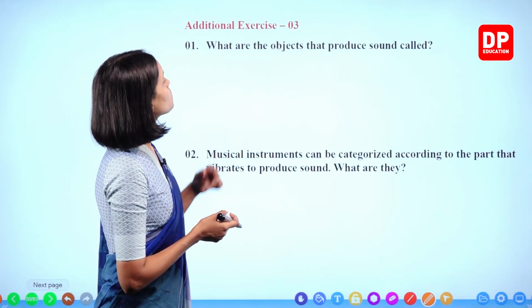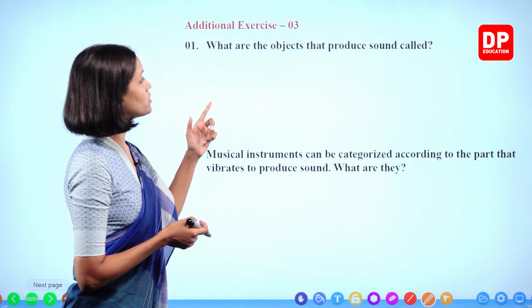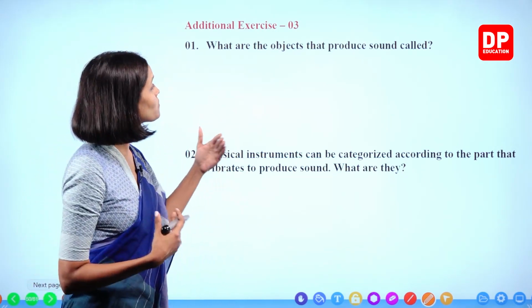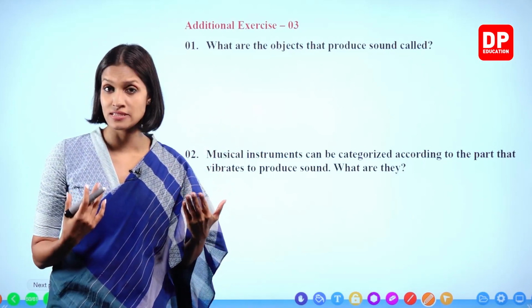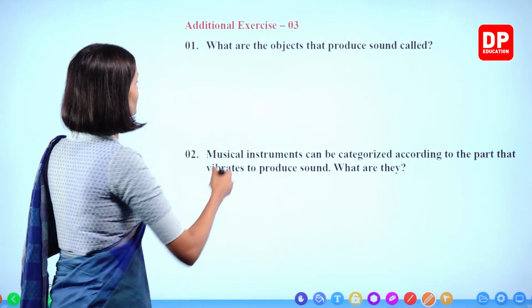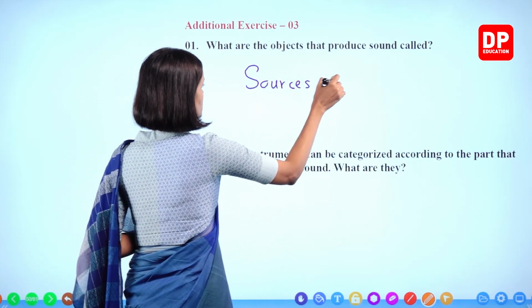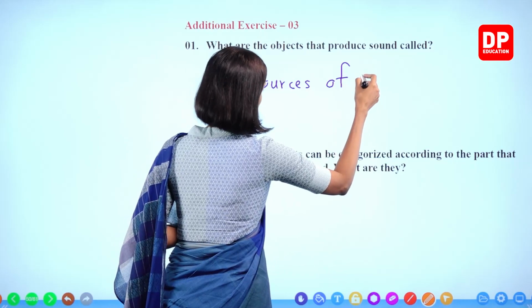Next one. What are the objects that produce sound called? The objects or the places or anything that produce sound are called, what is the name given? Sources of sound, or sound sources.